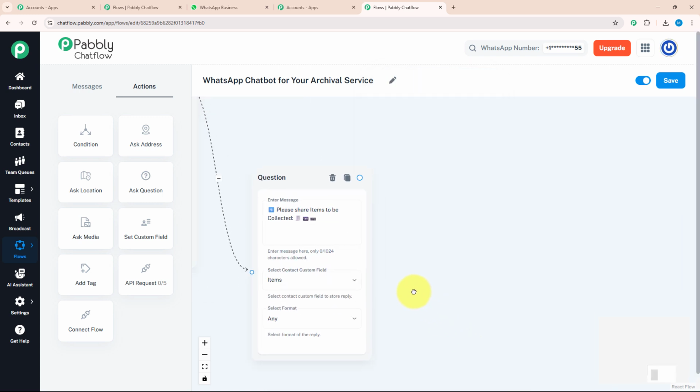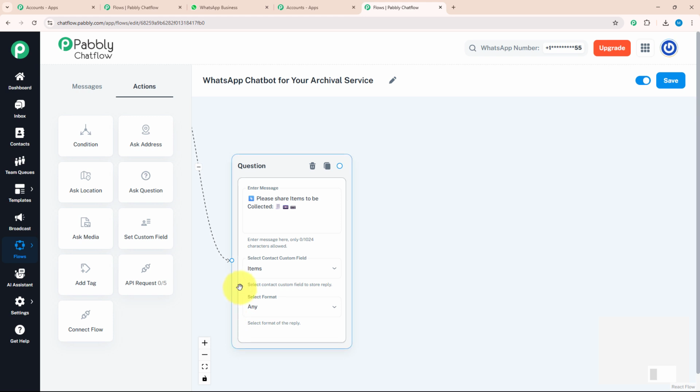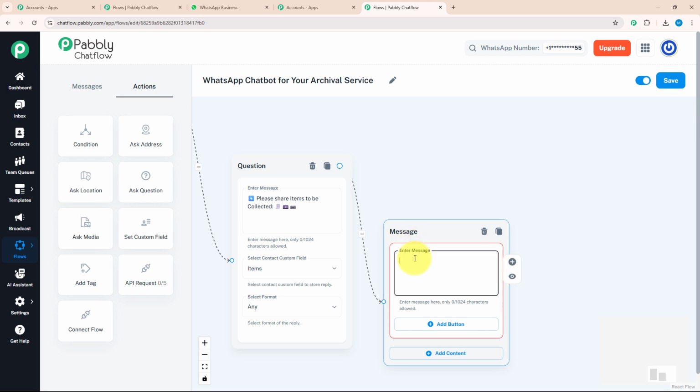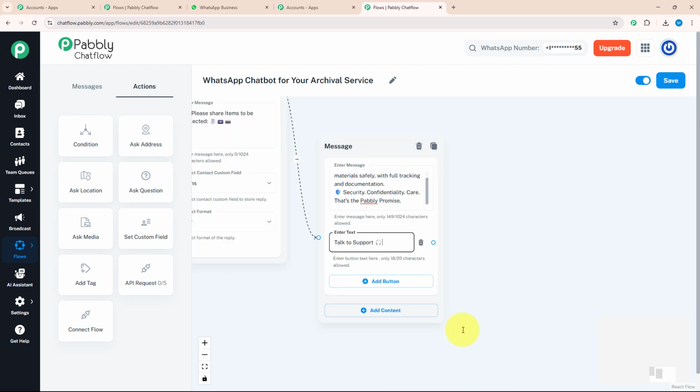After knowing each and every detail about my customer, I will send them a message. For that, I'm going to drag and drop, select the text button and enter my message. Something like this, in which I tell my customer that please seal and pack your material safely so that we can pick it up. With that, I'm going to add an action button which says talk to support, because if our customer is having any other issue, they can